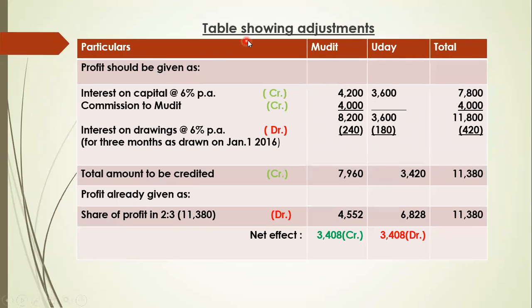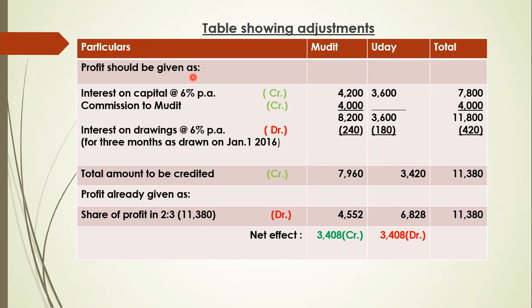Here is a table showing adjustments. Particulars, the columns for Mudit and Uday, and the last column for total. The first line I have written is: profit should be given as. Why? Because in this question some items we have omitted. So first of all I am going to ensure by how much in total they have done wrong or omitted.